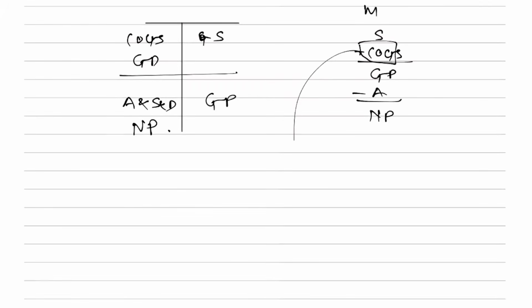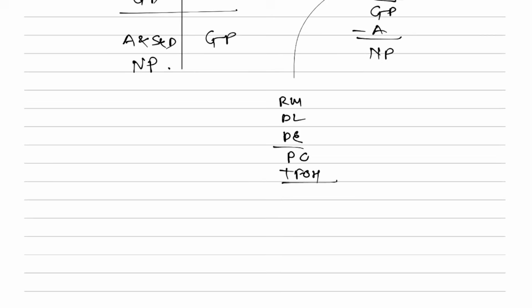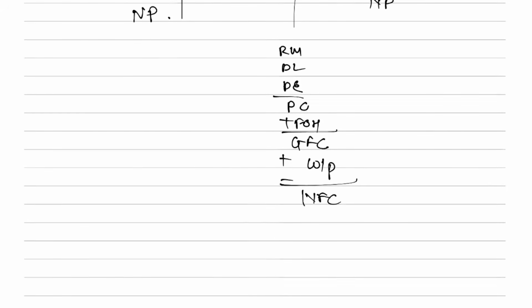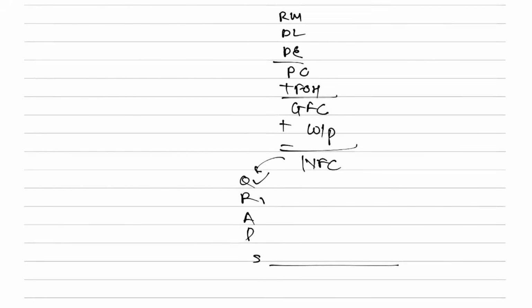So this COGS is nothing but your raw material, direct labor, direct expenses. Then you get prime cost. Then you add factory overhead. After factory overhead, what comes? Gross factory cost. And then in factory there is one more thing which is adjusted WIP. You get net factory cost. After factory, beside factory, who is there? QRAP: quality control, research and development, administration connected with production, primary packing, sale of scrap.